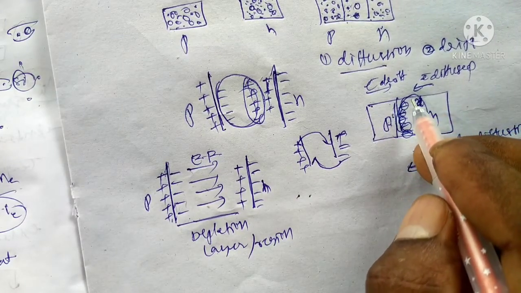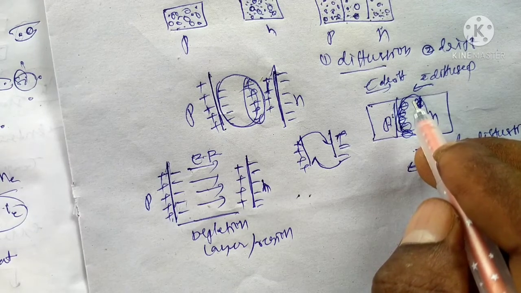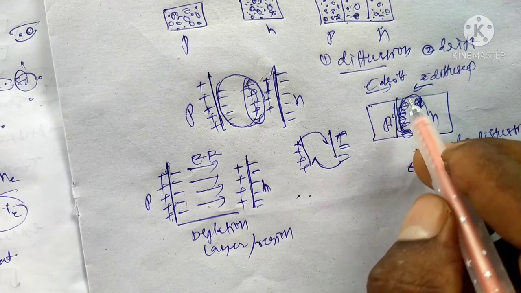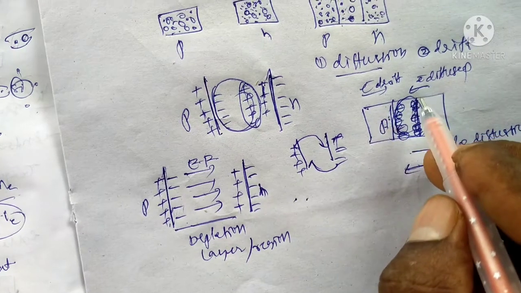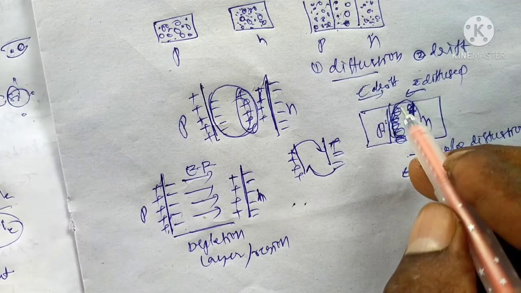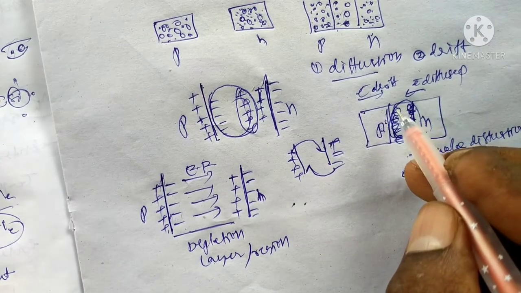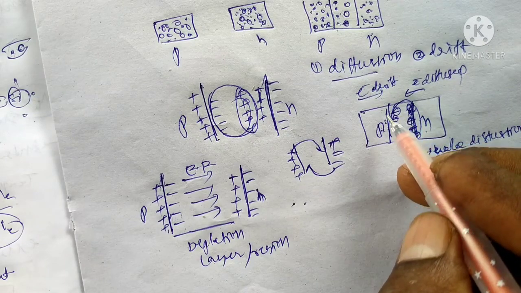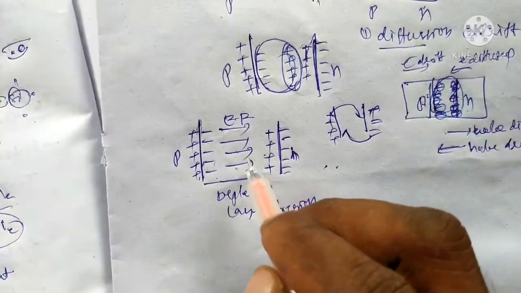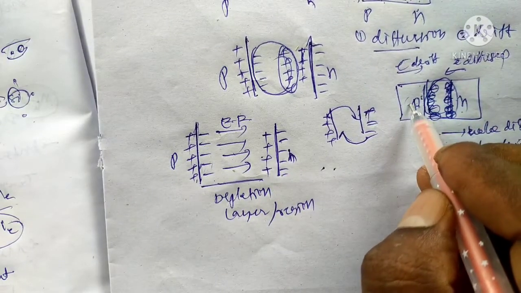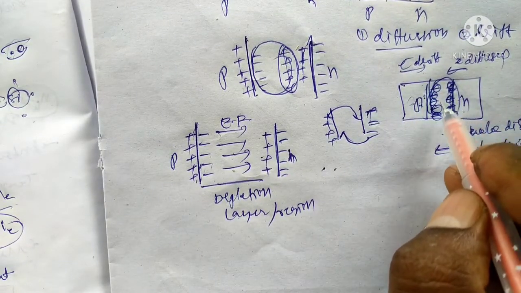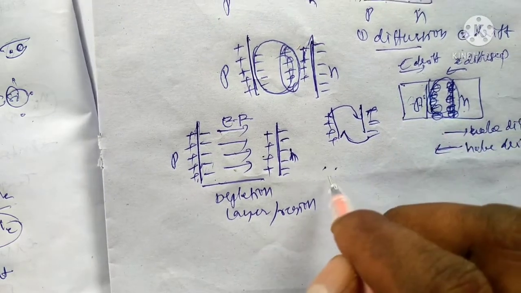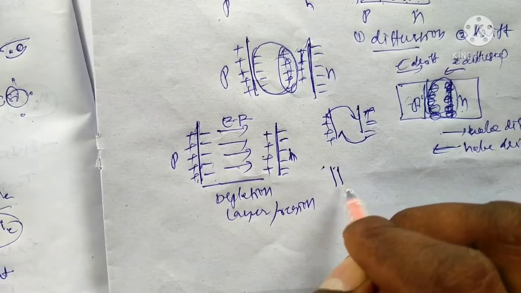Suppose initially the diffusion current is very large and the drift current is very small, because both are in opposite directions. Diffusion is a continuous process. In the space charge region, the electrons come to the P side and the holes come to the N side. This process initially forms the depletion layer.